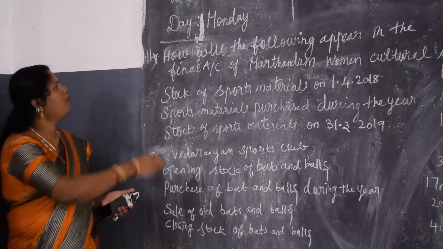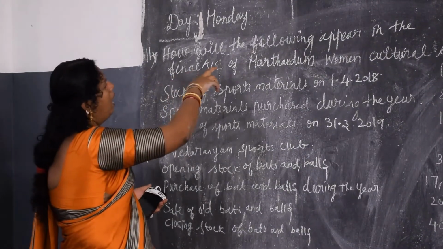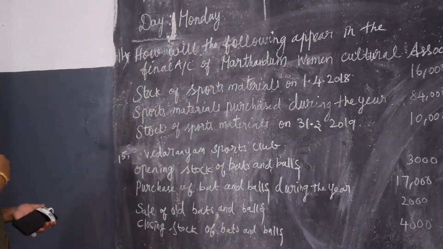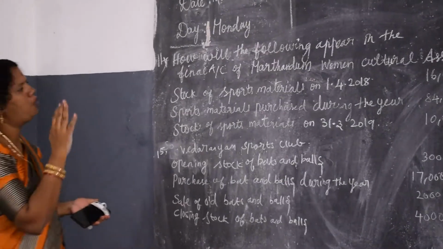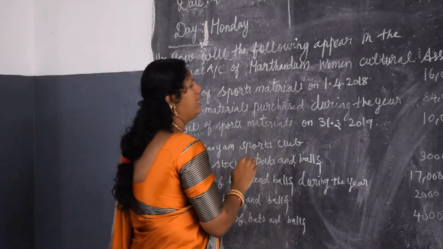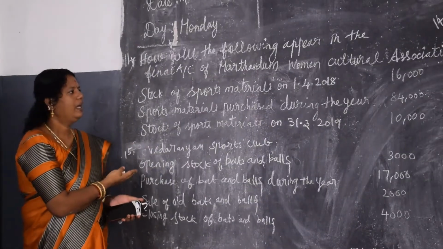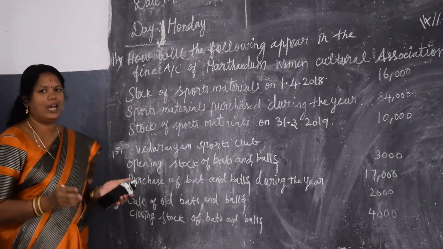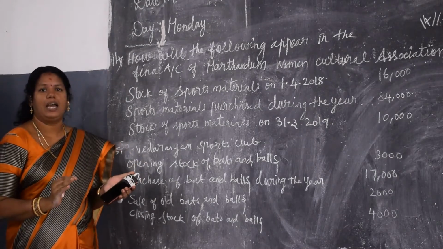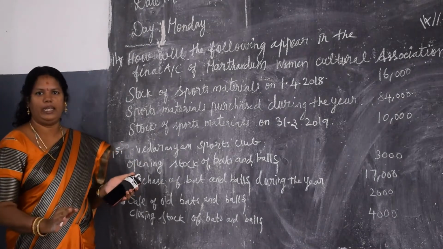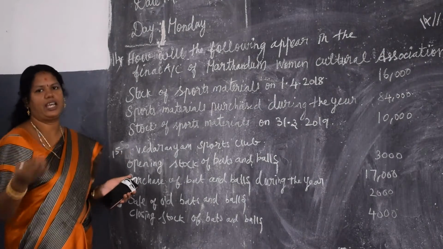Yes. Next we will move on to the 14th problem. How will the following items appear in the final accounts of Marthandam Women's Cultural Association? Yes, it is a very easy sum. This question will be asked for 3 marks. Here, this question is meant for the consumable materials, like sports materials and medicines and stationery items.